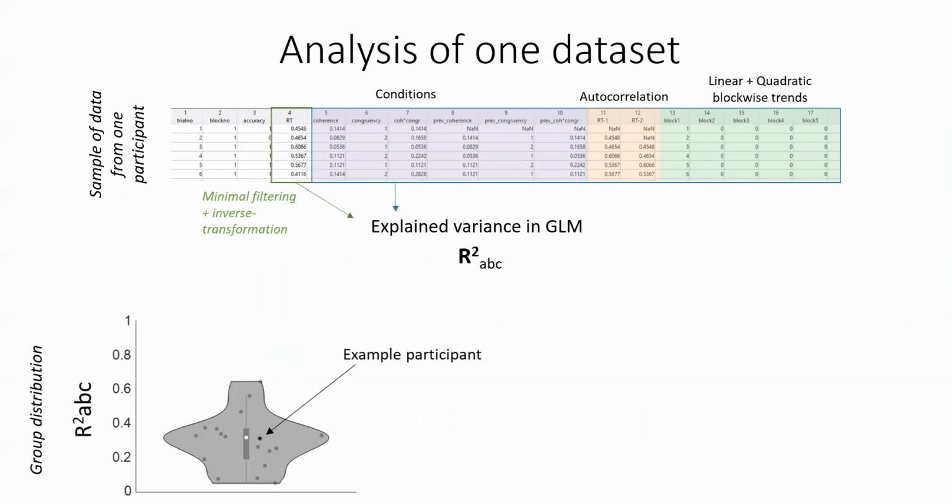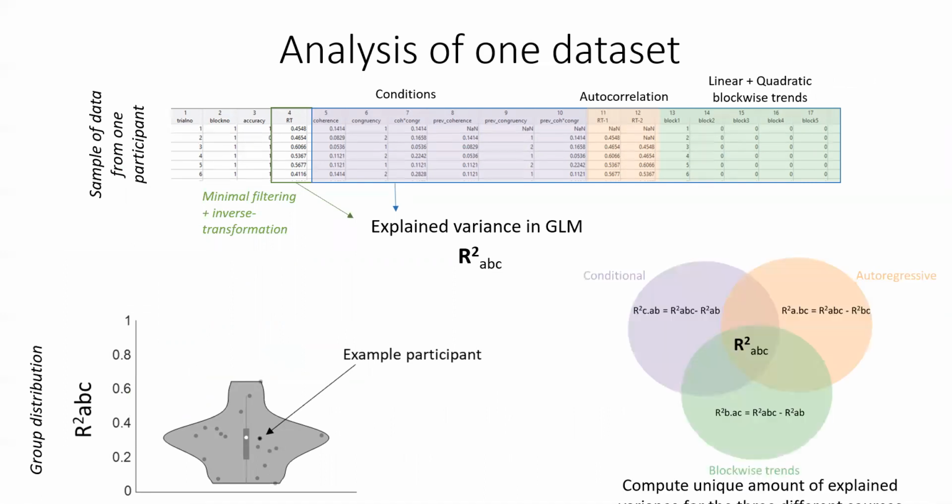And then we also calculate the unique amount of explained variance for each component separately. For example, to get the unique amount of explained variance for the conditional component, so that is the purple circle, we fit a general linear model for the autocorrelative and blockwise trends only, and then subtract that R squared value from the total R squared. That way we end up with the amount of variance that can be explained by the condition factors on their own.